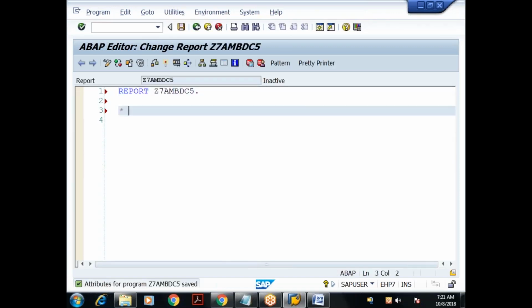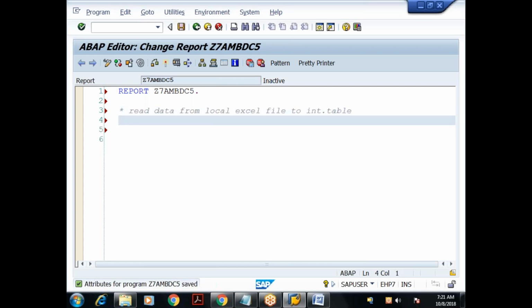The first step you have to do is read data from the local Excel file to an internal table. If it is a text file, we would have used the function module GUI_UPLOAD.